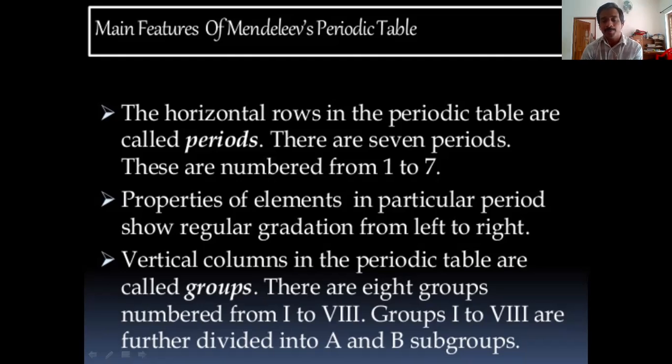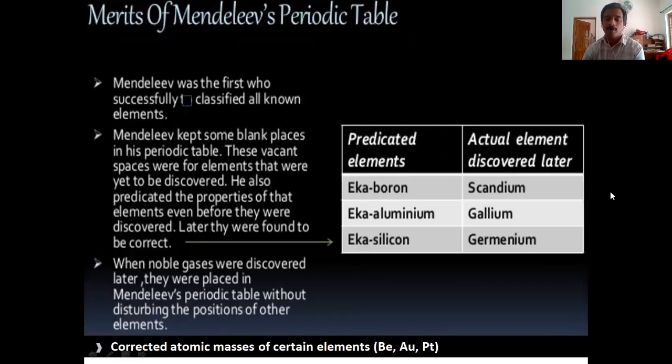Vertical columns in the periodic table are called groups. There are 8 groups numbered from 1 to 8. Groups 1 to 8 are further divided into A and B subgroups. In some cases you can see it. Now, what are the merits of Mendeleev's periodic table?